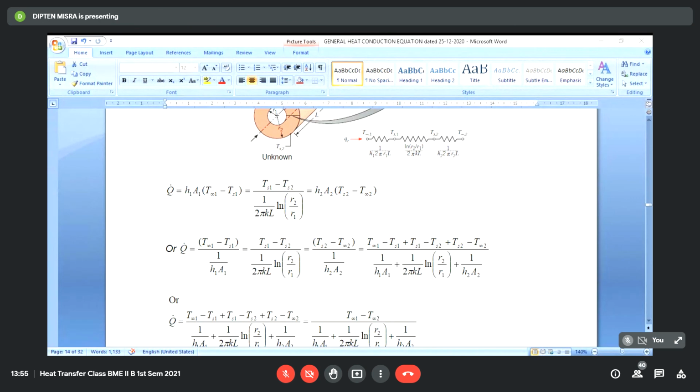Roll 50, Rishabh. Vishnu, roll 51. Present, sir. 52, Abhishek. Present, sir. 53, Sahil. Present, sir. 56, Souvik Chaudhary.